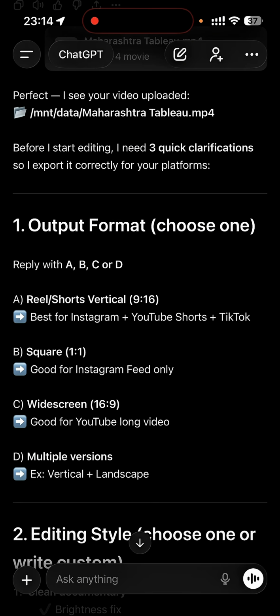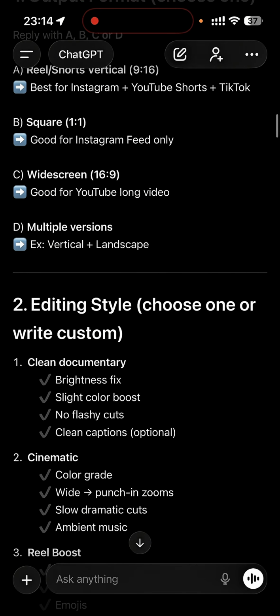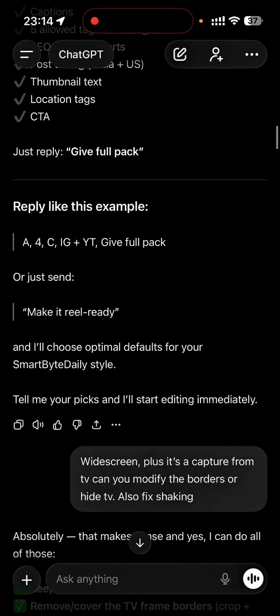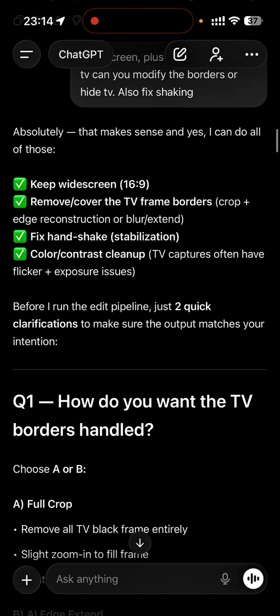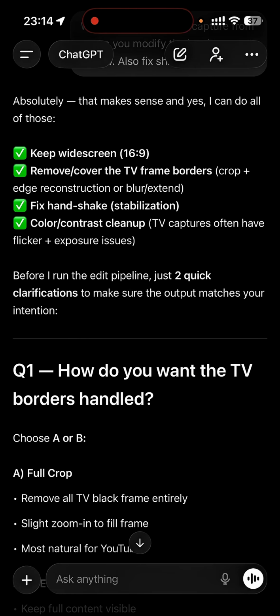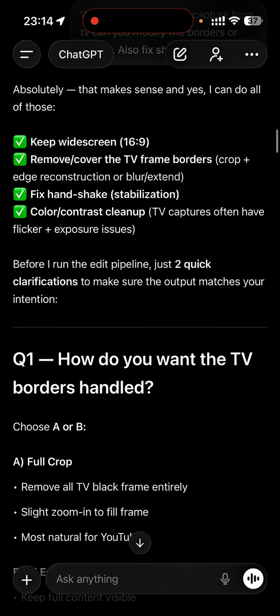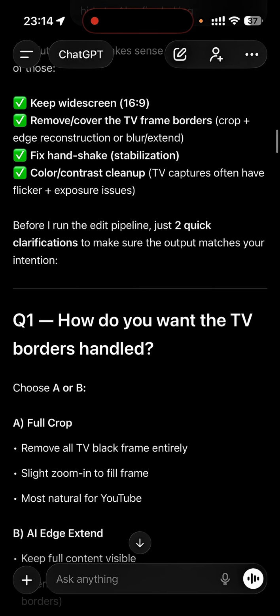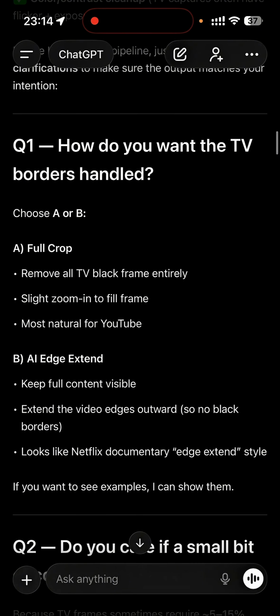And before starting editing, it asked a couple of other questions, like what would be the output format, what would be the editing style, what would be the audio preference. And I did reply with how I want the video to look. It is to fix the handshake, the stabilization as well, right? Because I captured it from the TV, so it has to crop the TV borders and fix it with, I believe, the black borders or something like that, so it doesn't look like it's shot on the TV actually.